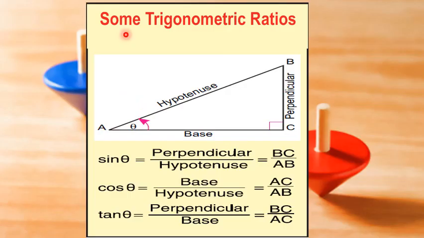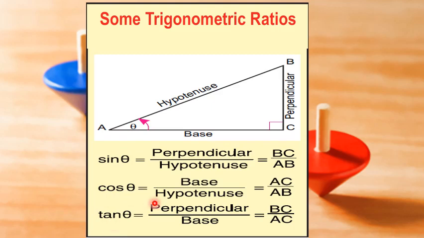To understand resolution of forces, we need to understand some trigonometric ratios. The ratios between any two sides of a right angle triangle are given certain names such as sine, cosine and tangent.